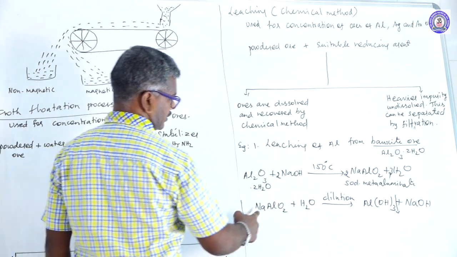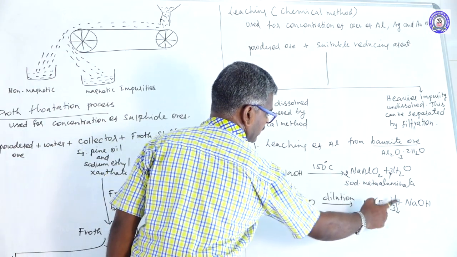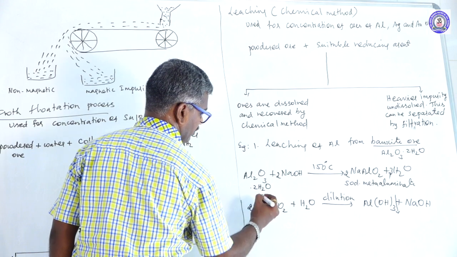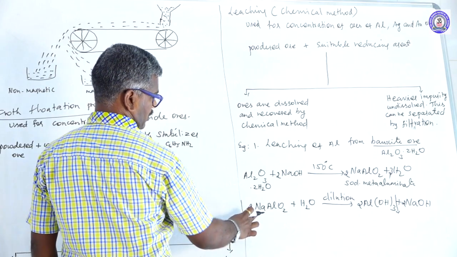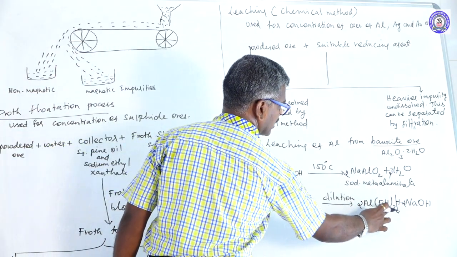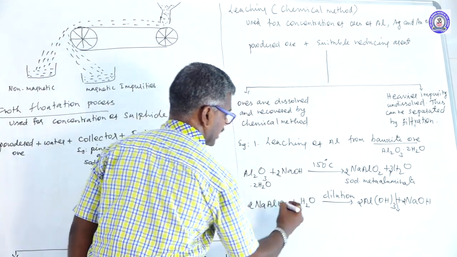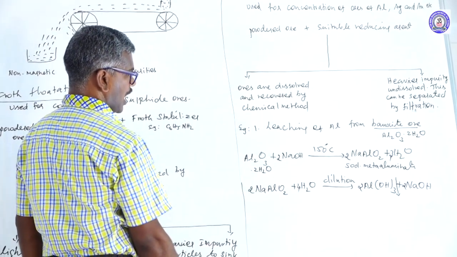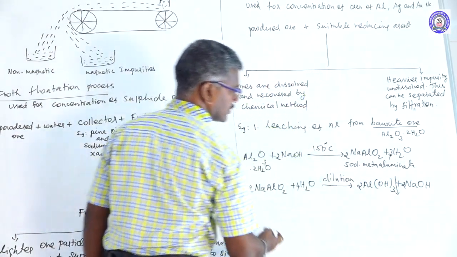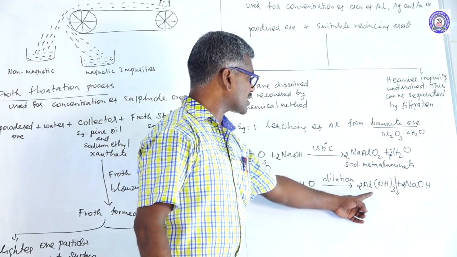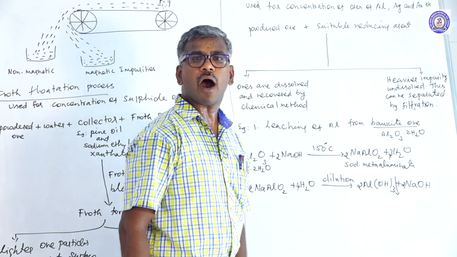So the balanced equation is 1 aluminium, 1 aluminium. Hydrogen is what? 3 times. Here 2 times. So 2 times of Na, 2 times. Hydrogen here is 6 hydrogen. Here is what? 2 hydrogen. Totally 8 hydrogen. Here 4 times. Oxygen here 4, here 4. Here is what? 6. Here 2 is what? 8. Filter this compound, aluminum hydroxide precipitated, can be filtered and dried for removal of all the impurities.